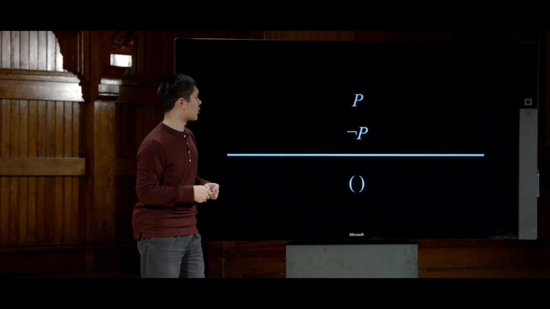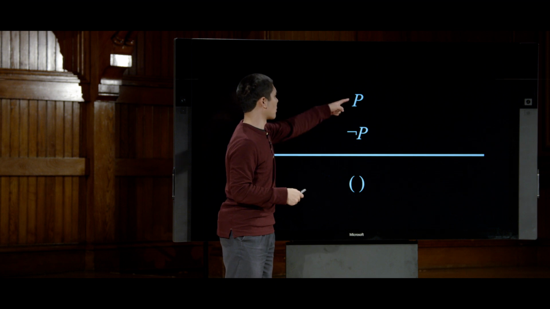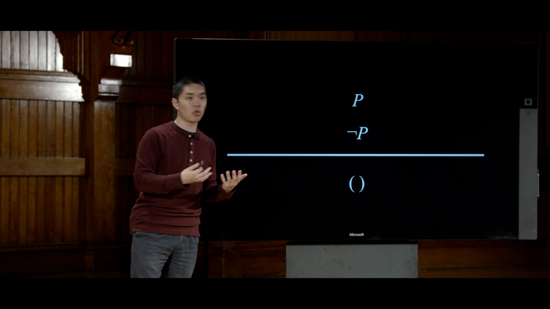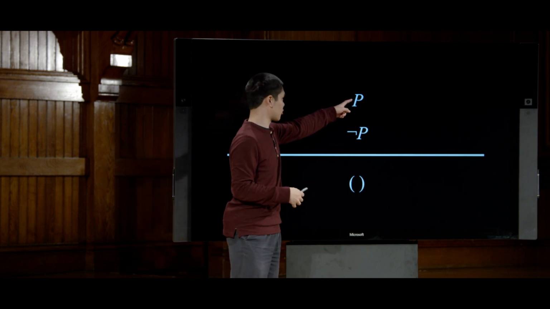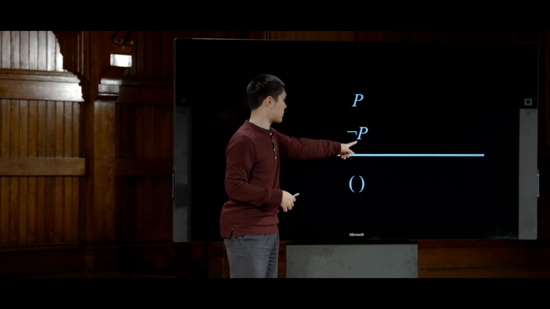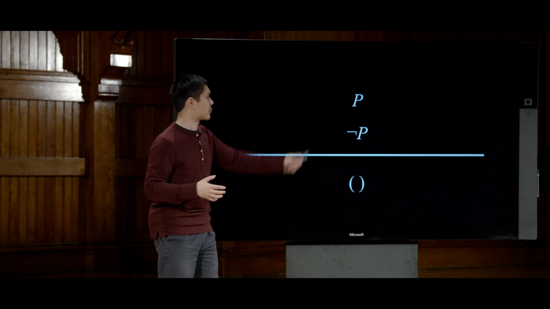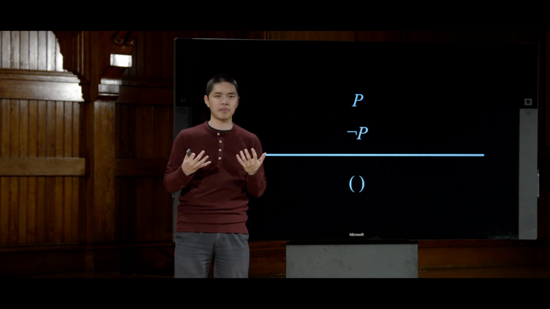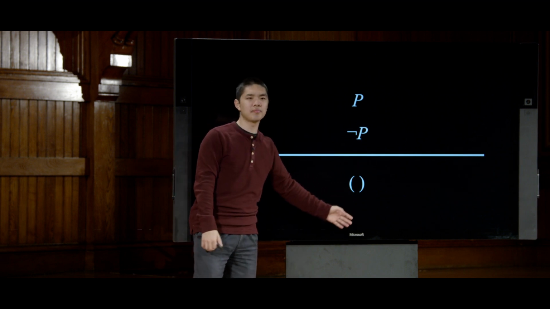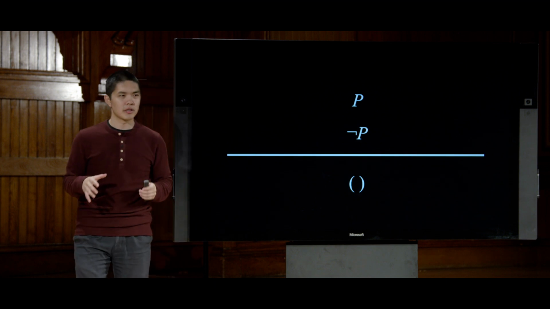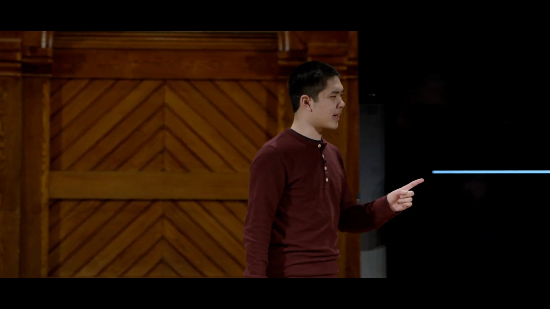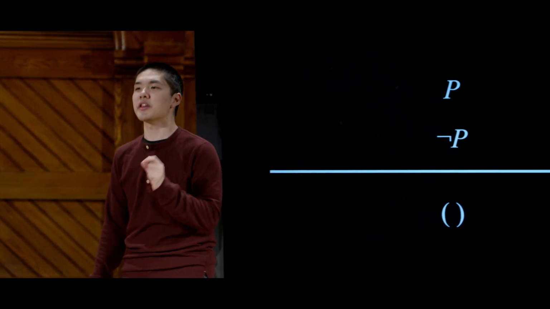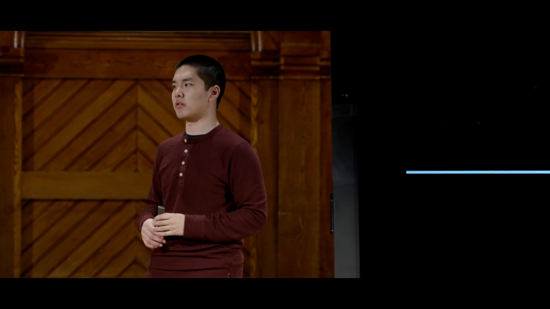And that's pretty reasonable, because it's impossible for both P and not P to hold at the same time. P is either true or it's not true, which means that if P is true, then not P must be false. And if not P is true, then P must be false. There's no way for both of these to hold at the same time. So if ever I try and resolve these two, it's a contradiction, and I'll end up getting this empty clause, where the empty clause I can call equivalent to false. And this idea that if I resolve these two contradictory terms, I get the empty clause, this is the basis for our inference by resolution algorithm.